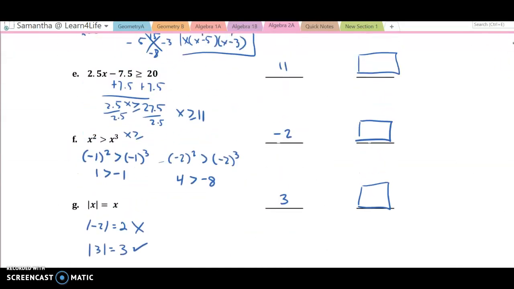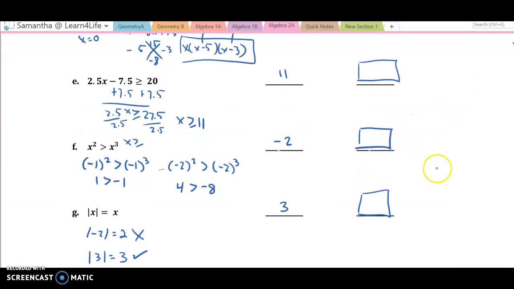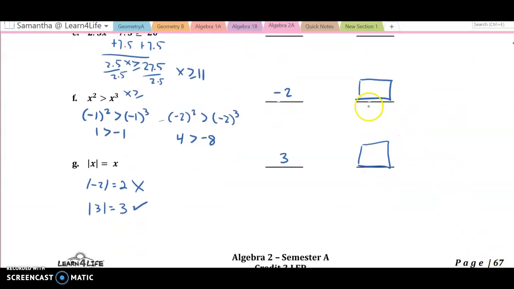All of the ones that I put a box on are the ones that could have multiple solutions, like more than 2 solutions, right? So this one would be any negative number for F. Any negative number would work for F. And this one, any positive number would work for G.